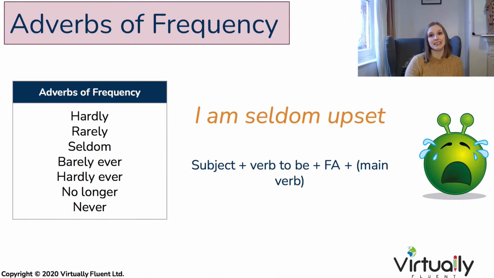The only one that's different is the verb to be. The verb to be is pretty selfish. Even if it's the only verb in the sentence, in the present simple or past simple tenses, it must go first. So with the verb to be, it would be subject, verb to be, then our adverb of frequency, and then the rest of the sentence. For example, I am seldom upset.